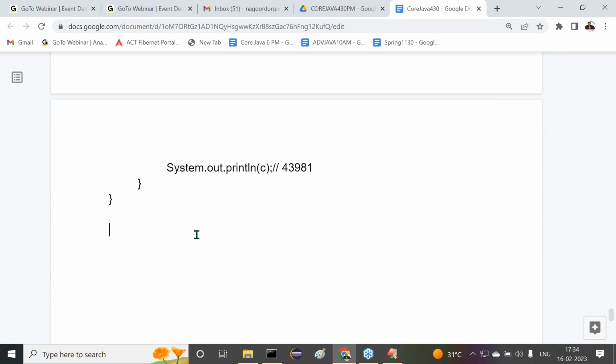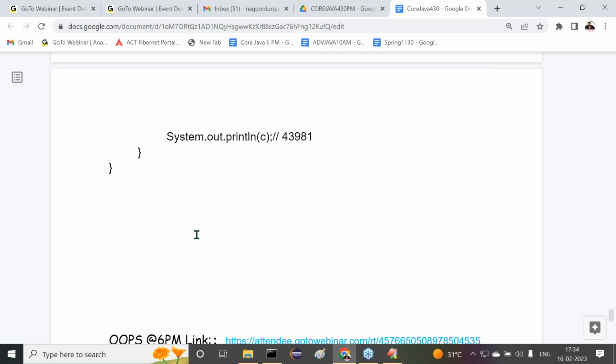Overall, what we completed here is all the number systems. Got it or not? But one small note I'm telling you, observe carefully.